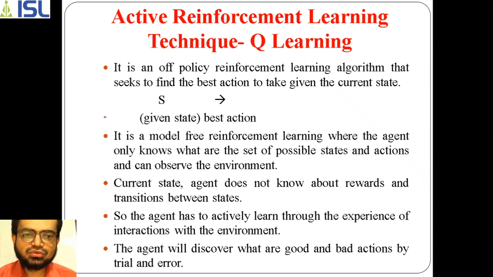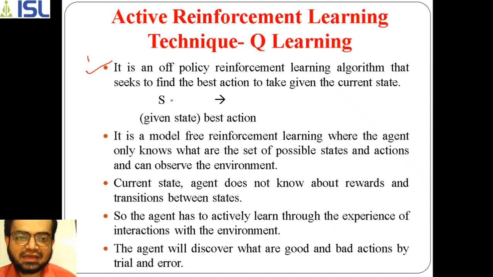As I said, it doesn't require any policy, which is why it is an off-policy reinforcement learning algorithm. There is no policy provided to the algorithm, and still it has to get the best action.